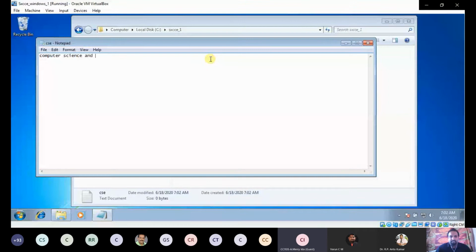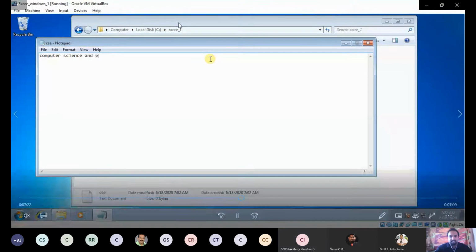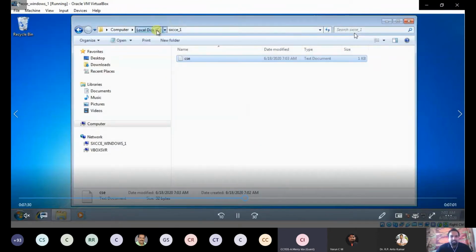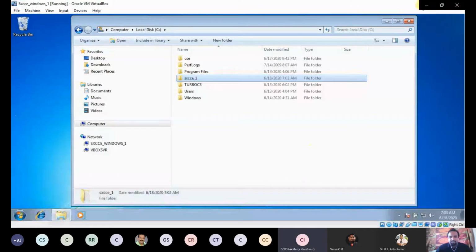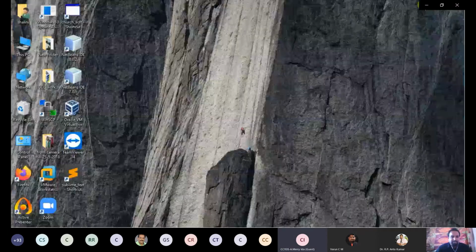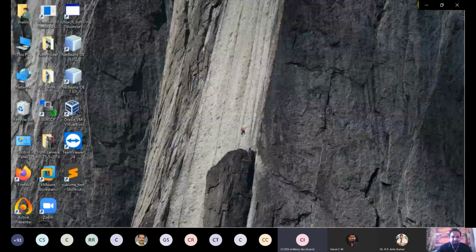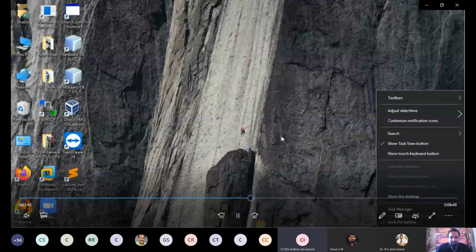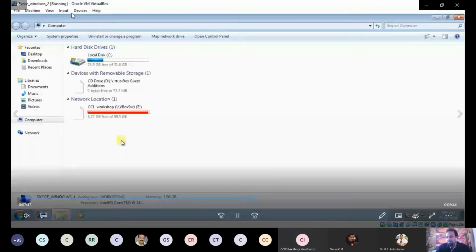In the first guest OS, what you have to do is create a file. Any file name you can provide here. For ease of remembering, I have provided xscc_1. In that I have created one file. So now you move to another guest OS, that is guest OS xscc_windows_2.